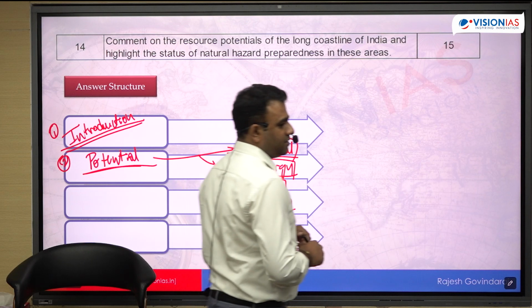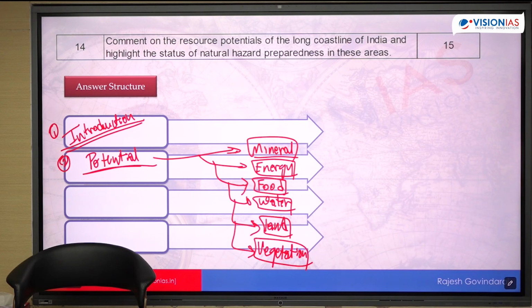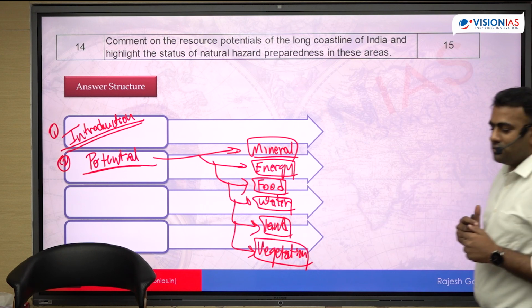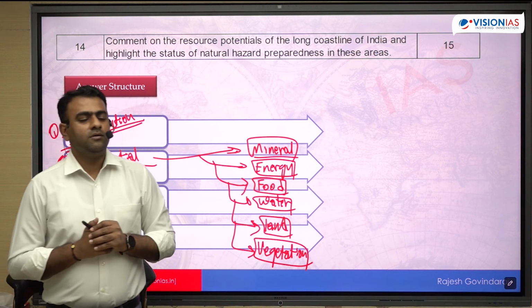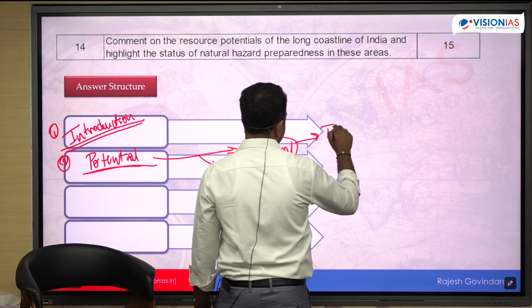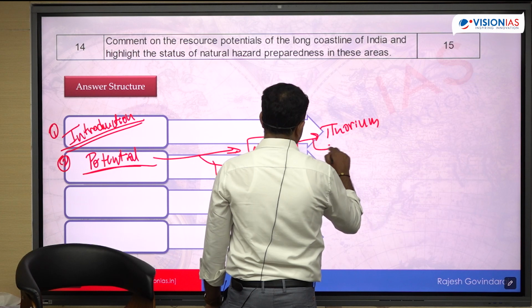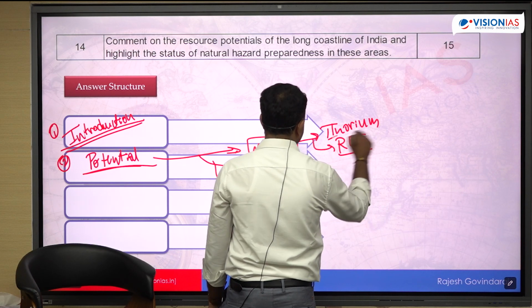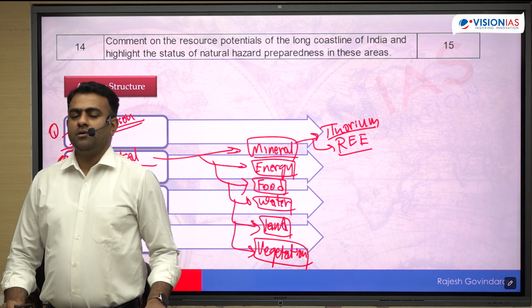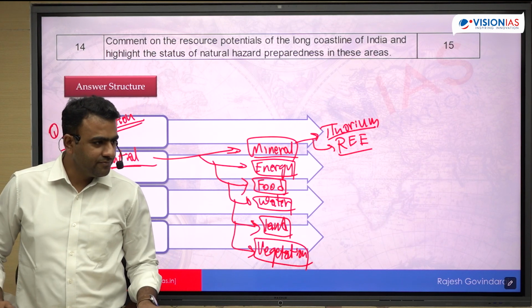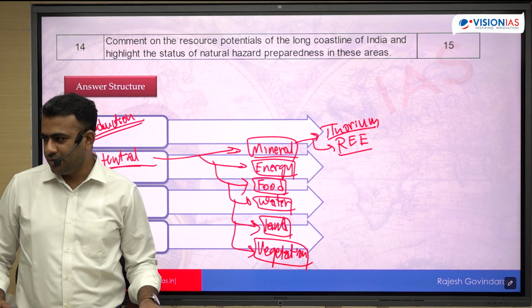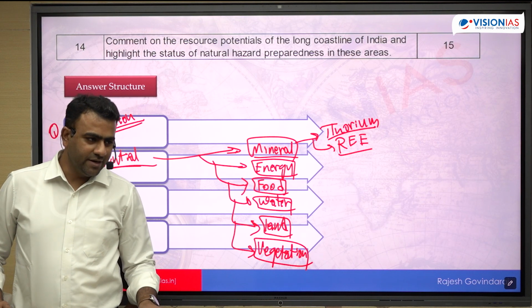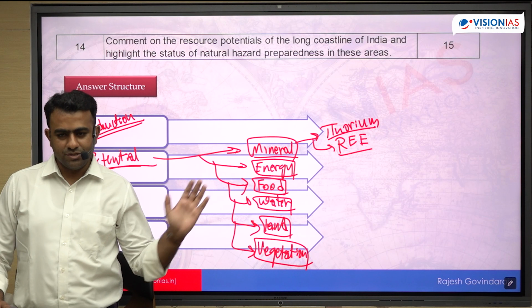Is it only thorium deposit? What is the sand which is found over there? What type of sand? Monazite. It contains thorium. Monazite contains thorium. But monazite also contains various other types of rare earth elements. वो भी include कर सकते हो. It includes thorium, rare earth elements. Rare earth elements पता है ना? They are used in high-end technologies. So right now China is the major supplier of rare earth elements. Okay, most of the countries of the world are dependent upon China. So India and Japan are collaborating to produce these rare earth elements using these resources.